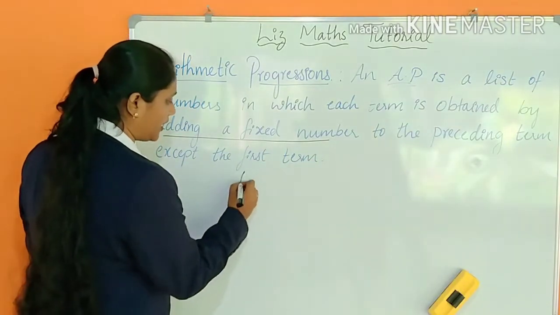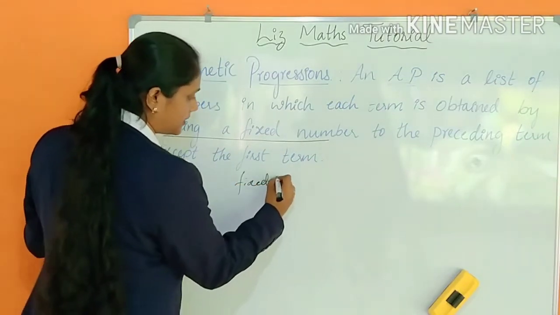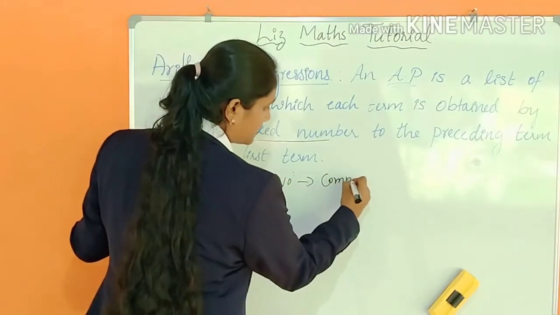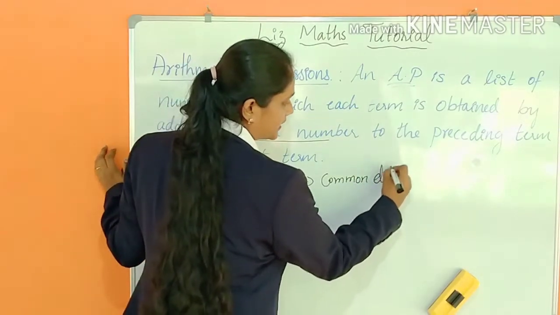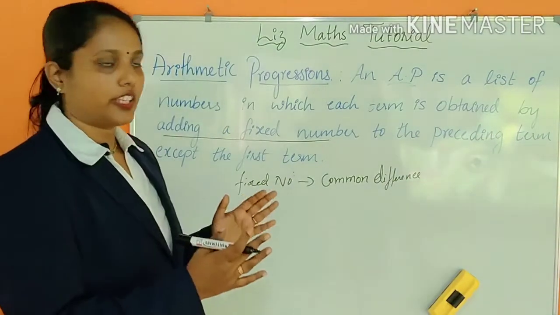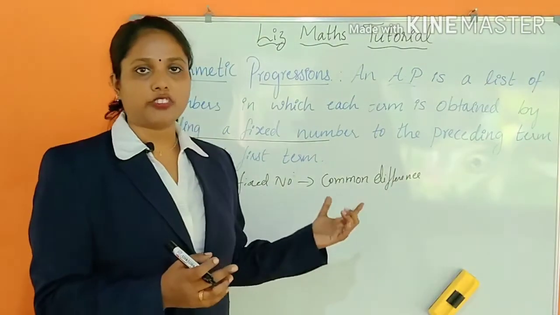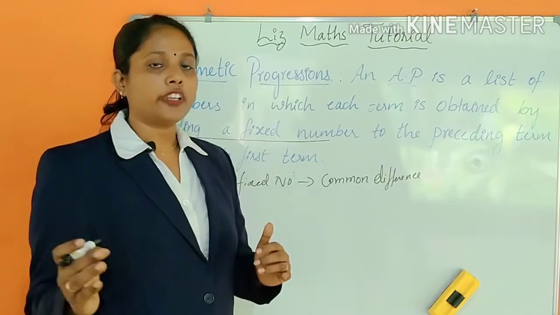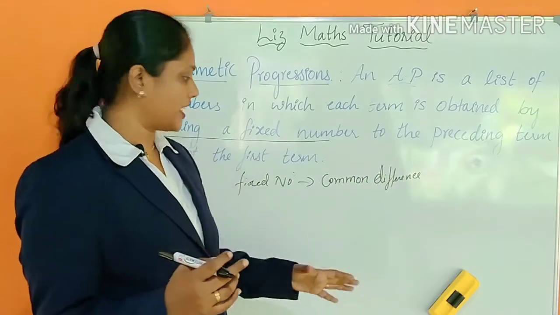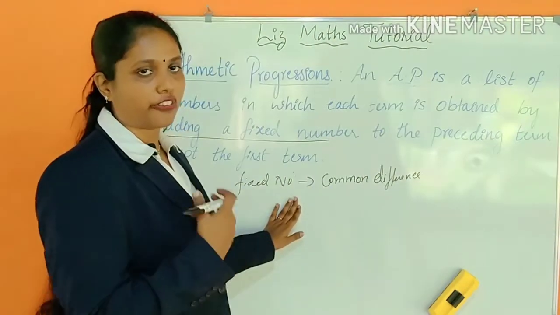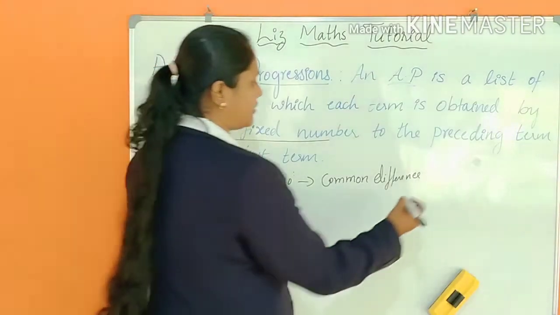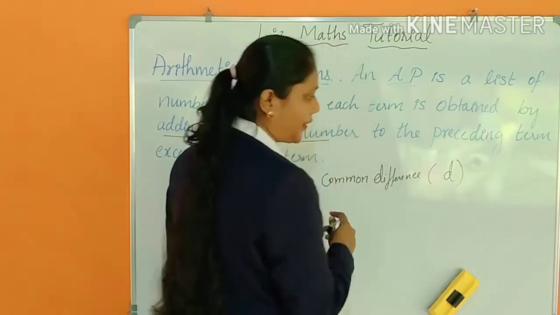The fixed number is called what? The fixed number is called the common difference. That gives the common difference of the consecutive numbers. You can find the difference of those consecutive numbers. If you keep on going further, you will find that common difference in that arithmetic progression. That is the fixed number which you use for finding the next number. Got it? So here the common difference we denote by d, a small letter d.